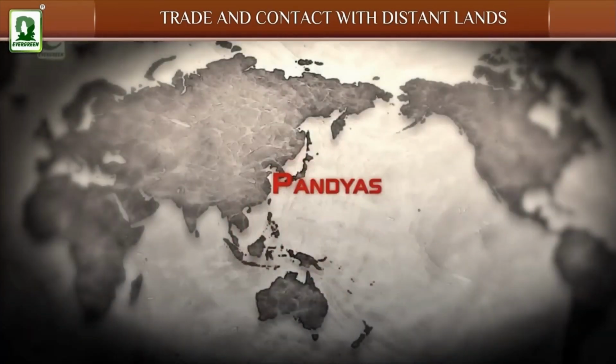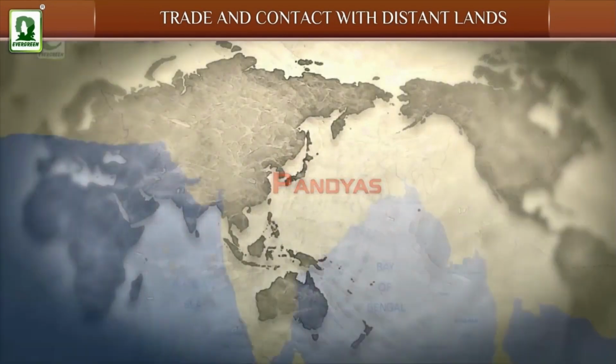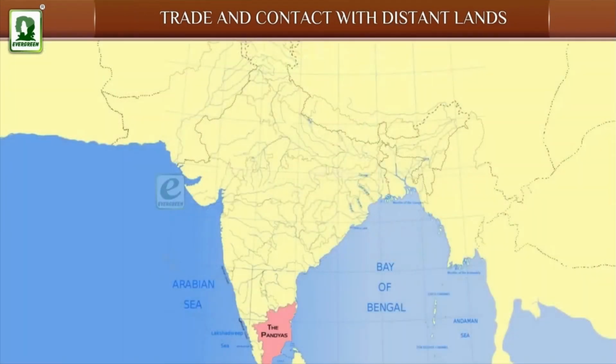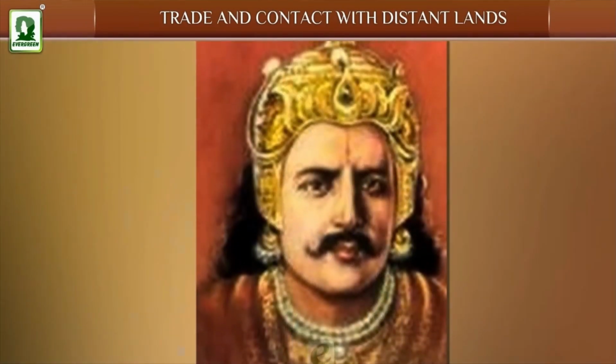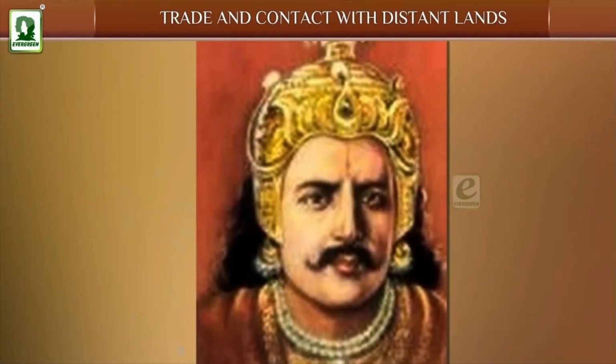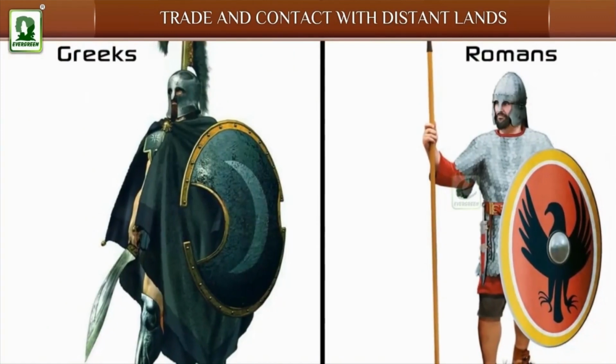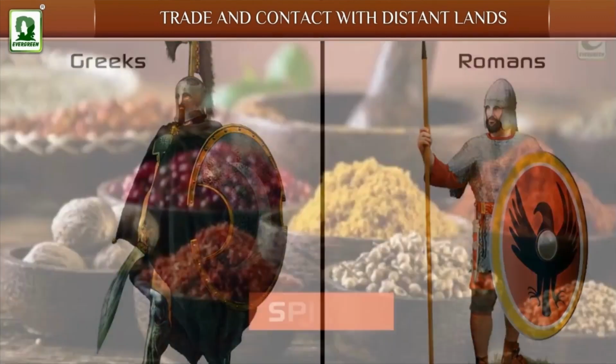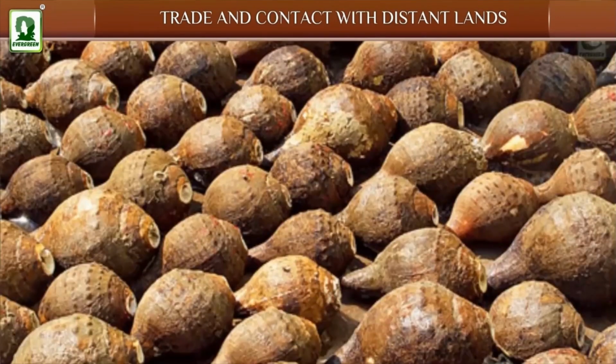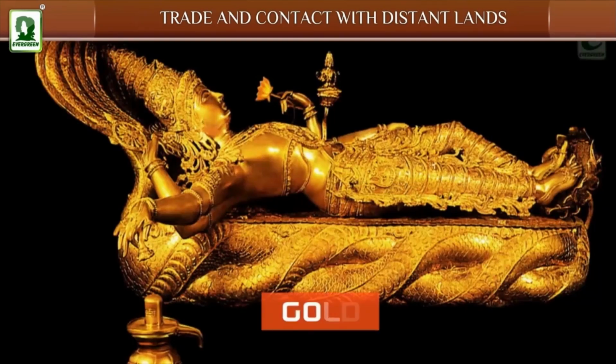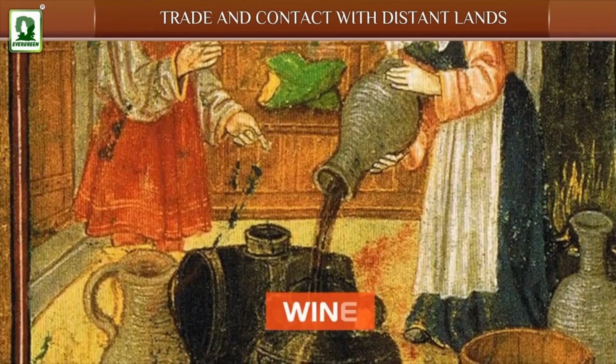Pandyas. The Pandyas ruled over the present southern Tamil Nadu with their capital at Madurai. The Pandyas were prosperous rulers. They had trade with Greeks and Romans. They exported spices, ivory and shells, and imported gold, horses, wine and glass.